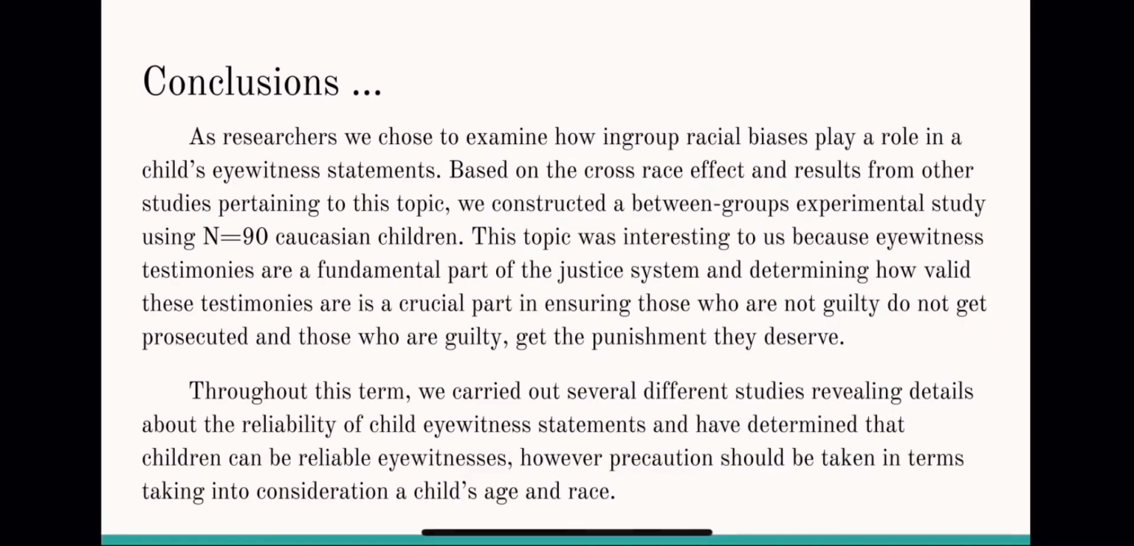So, for our conclusions, throughout this term, we carried out several different studies revealing details about the reliability of a child's eyewitness statements and have determined that children can be reliable eyewitnesses. However, we suggest precaution should be taken in terms of taking into consideration a child's age, and if you look back on this study, the race of the offender and the child involved.